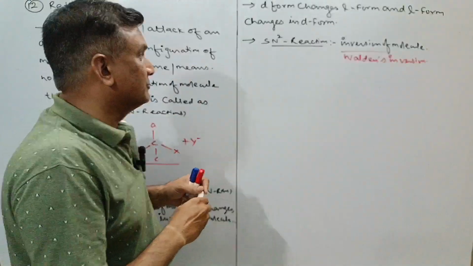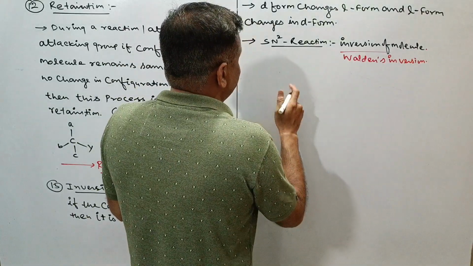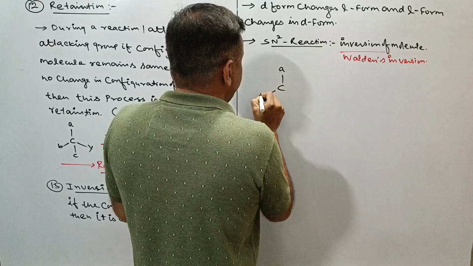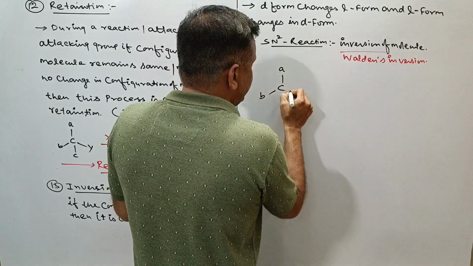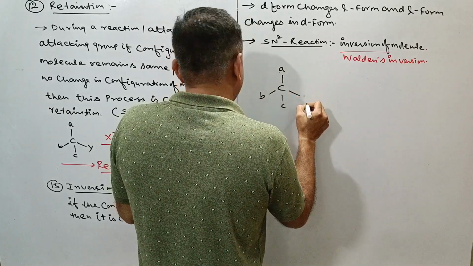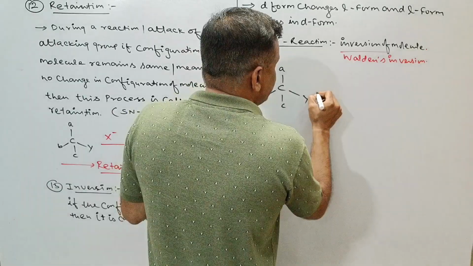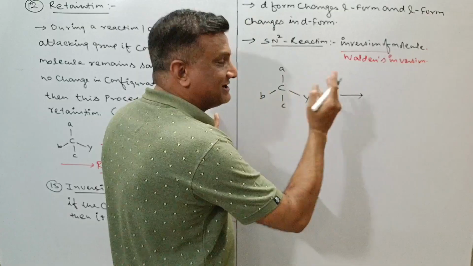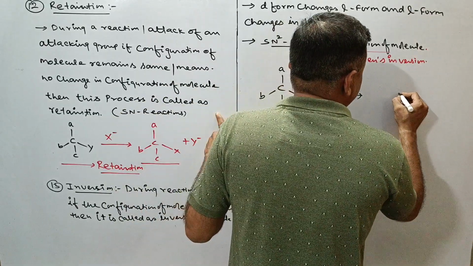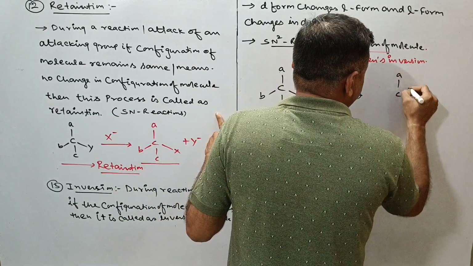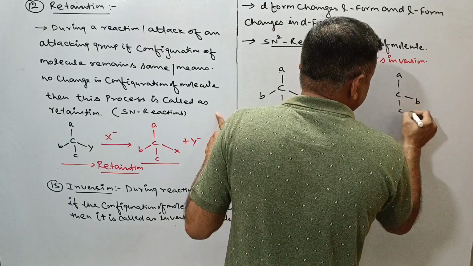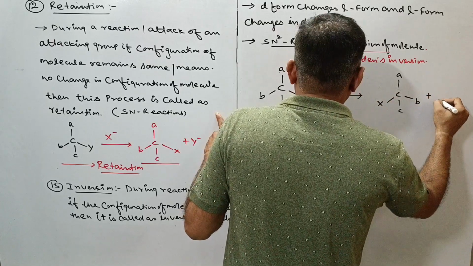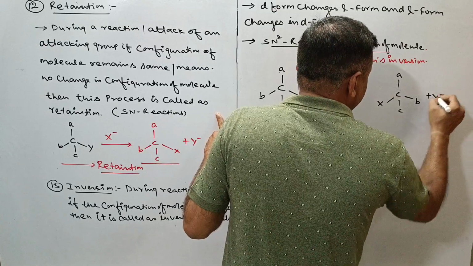If we want to understand this matter, we can take it as follows. This is the C, this is the A, this is the B, and this is again your Y. Here the attacking group is X, and if the molecule completely changes into its mirror image, this is A, this is B, this is C, and this is X. This is the leaving group Y minus.